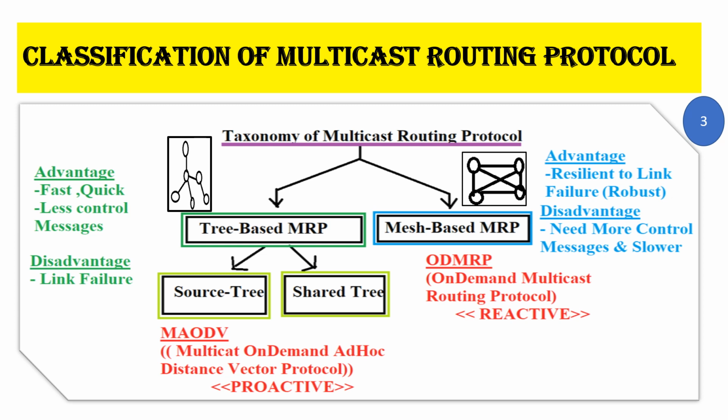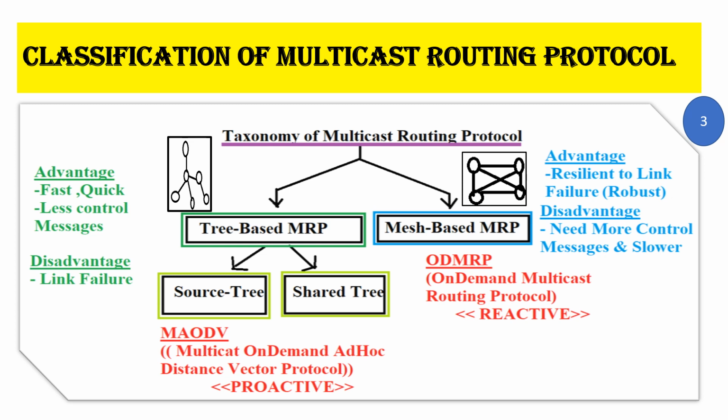Tree-based MAODV is an example of proactive routing where the path is predetermined, it's already discovered, it is already ready, and then the sender and the receiver will be using the discovered path to send the data.